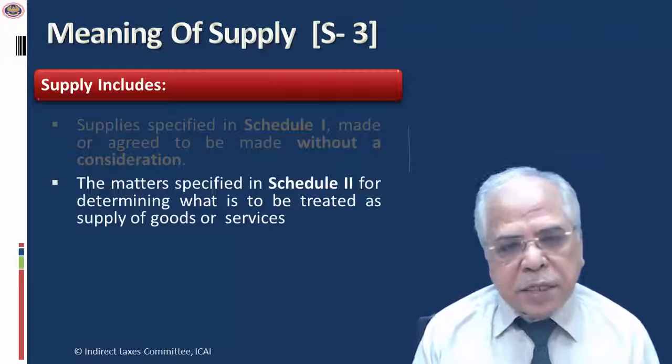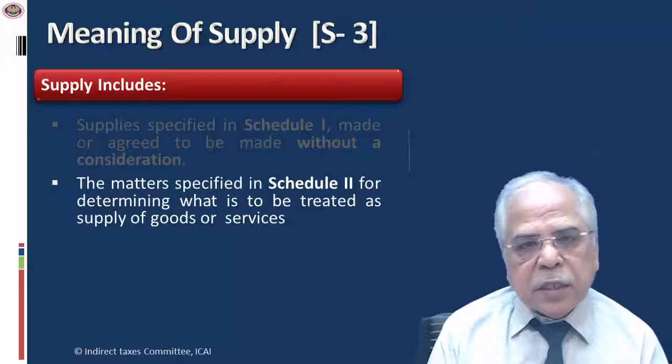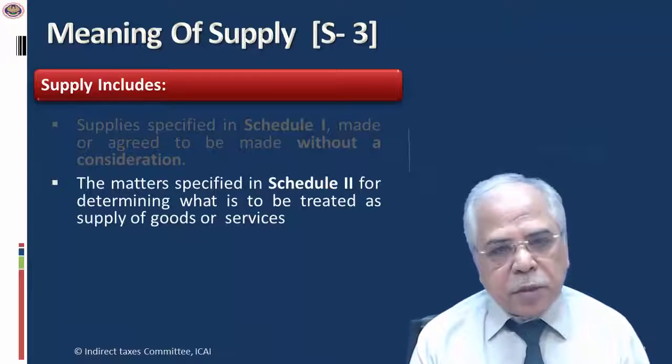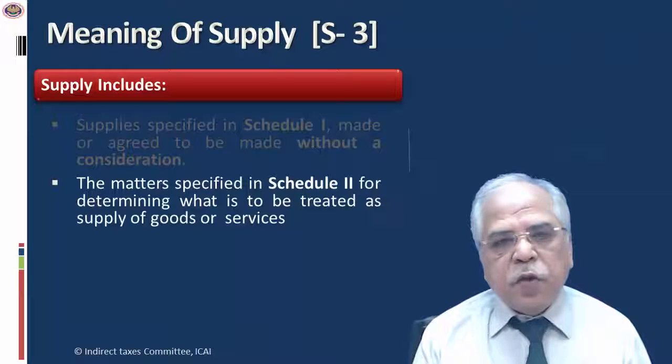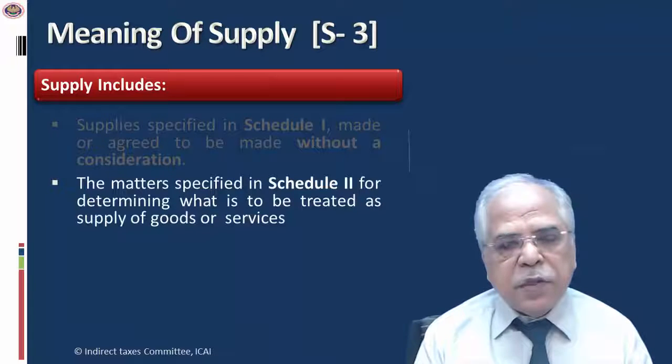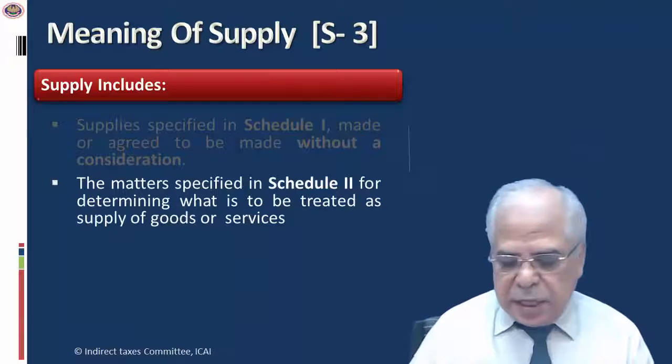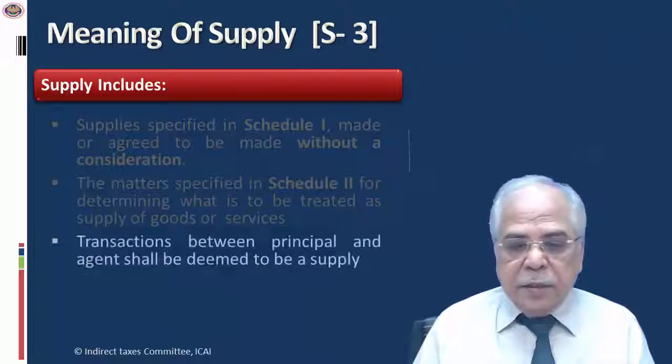But then there can be a concessional rate of GST for goods, and there can be demerit goods. So, first of all, we have to decide whether the supply made by the supplier is goods or service, and accordingly the rate of tax has to be applied.